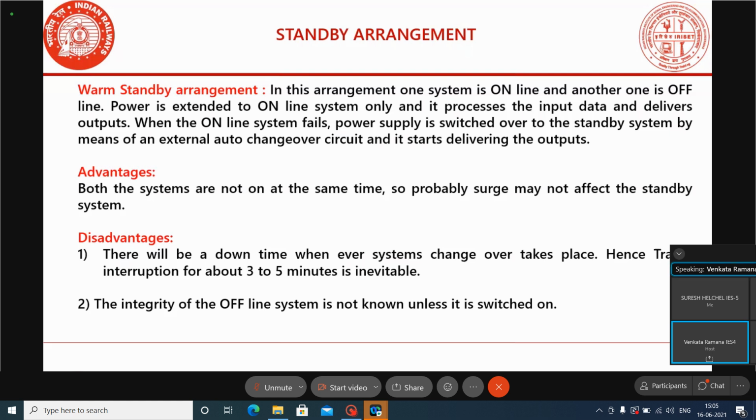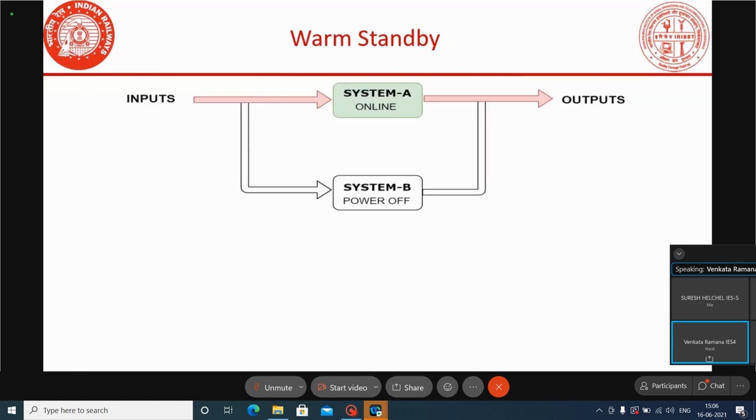Earlier, when systems were installed, we went for the warm standby arrangement, and at present we are going for hot standby type systems only. And what is this warm standby, and how does the arrangement work?